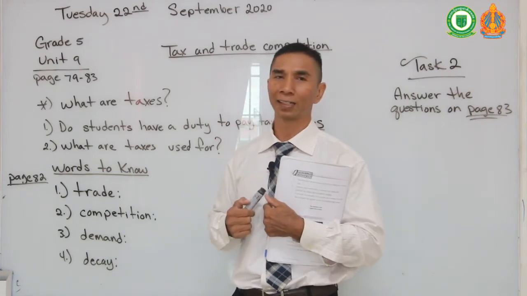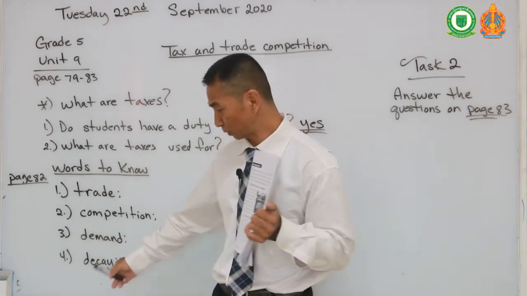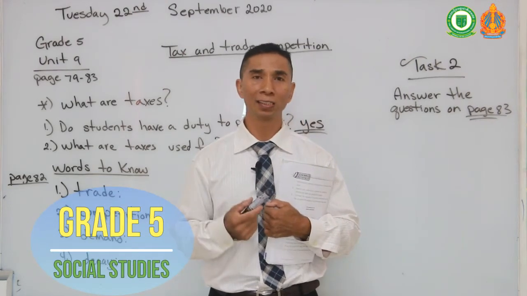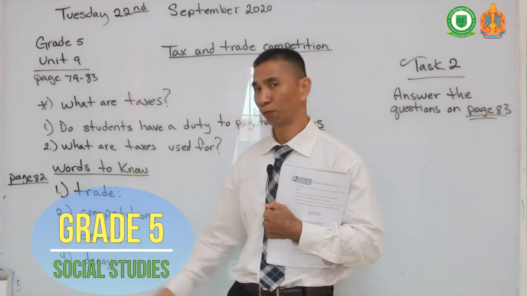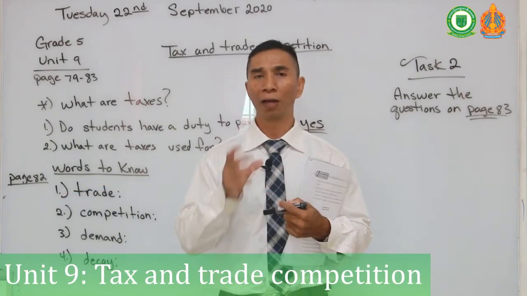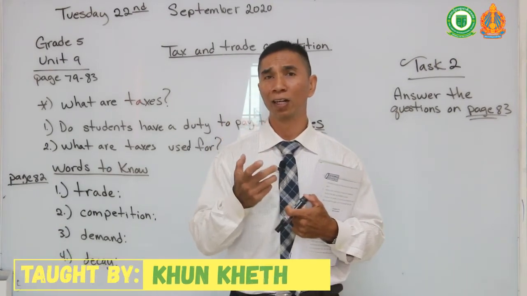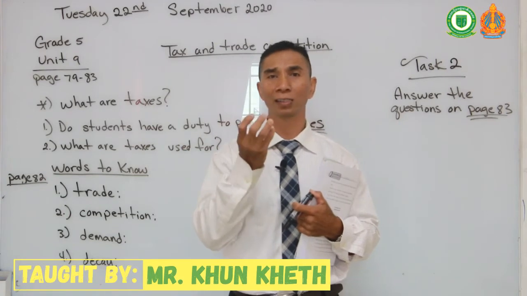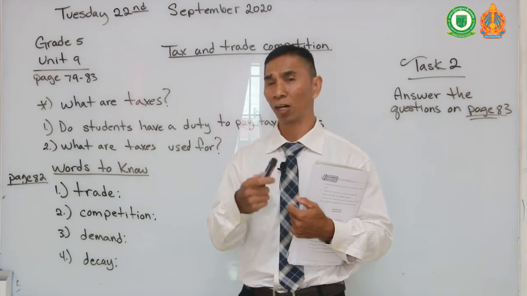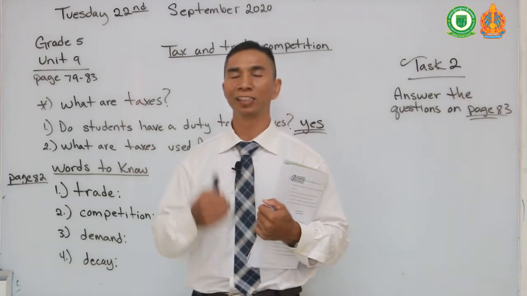What is the word decay? Can you tell me? From reading your text, can you explain to me what decay is? If you say decay is something that is rotten or dying, you are correct. Like our example I used in a previous video, we have a mango. Mangoes and certain fruits only have a certain time period of life, right? After maybe 3 or 4 days, the mango will rot and start to smell, it goes bad, right? Well, when it starts to smell bad and rot, that is what you call decay. Decay means when things are dying and smelling bad.